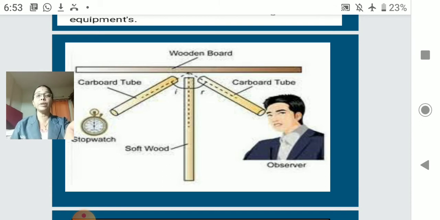That means the angle of incidence of sound is equal to the angle of reflection of the sound. Okay, it is the same as our light. Sound reflects back at the same angle. When it gets an obstacle in between, a reflecting substance, the sound gets reflected back at the same angle. It hits that reflecting substance and travels back. So both the angle of incidence and the angle of reflection of sound are the same.